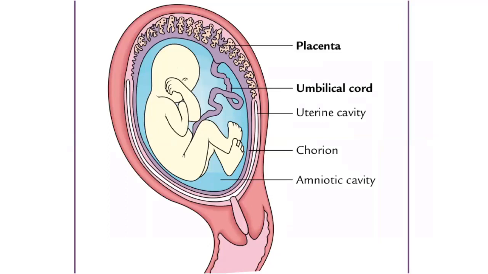Everything is transferred, all the nutrients and the excretory things are passed, go out through this umbilical cord and come in through this umbilical cord, right? So that is why the umbilical cord and umbilicus are a very important structure, right?